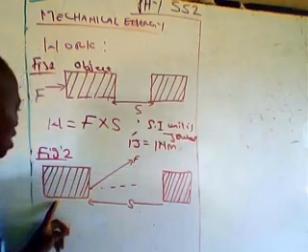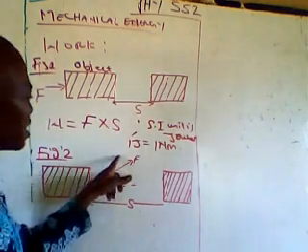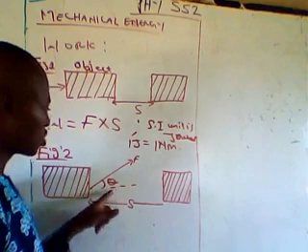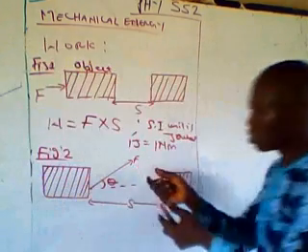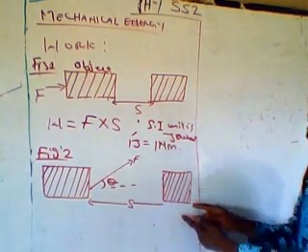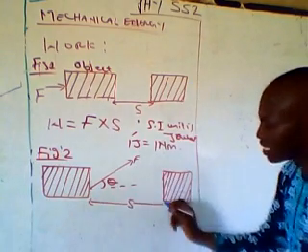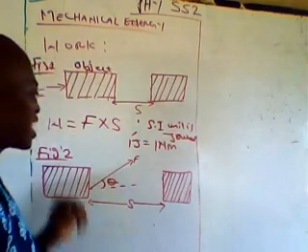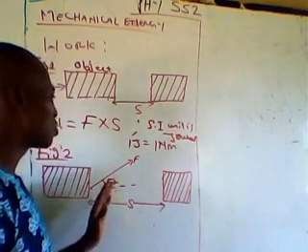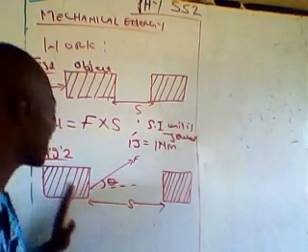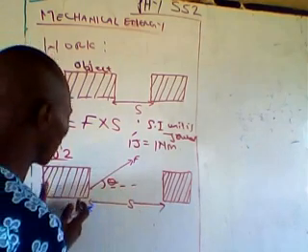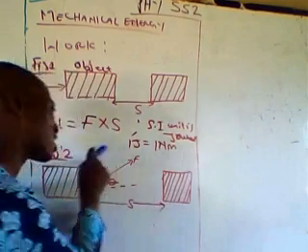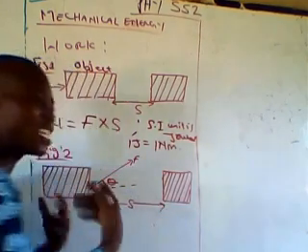Look at this: you have an object and the force is applied at a certain angle theta to the horizontal, so that we can use this force to pull this object to this point, causing a change of position through this distance S. Because the force has been applied, the object has been able to move from here to this point, so it has covered a certain distance S. Force is applied and the body has covered a certain distance, so work has been done.